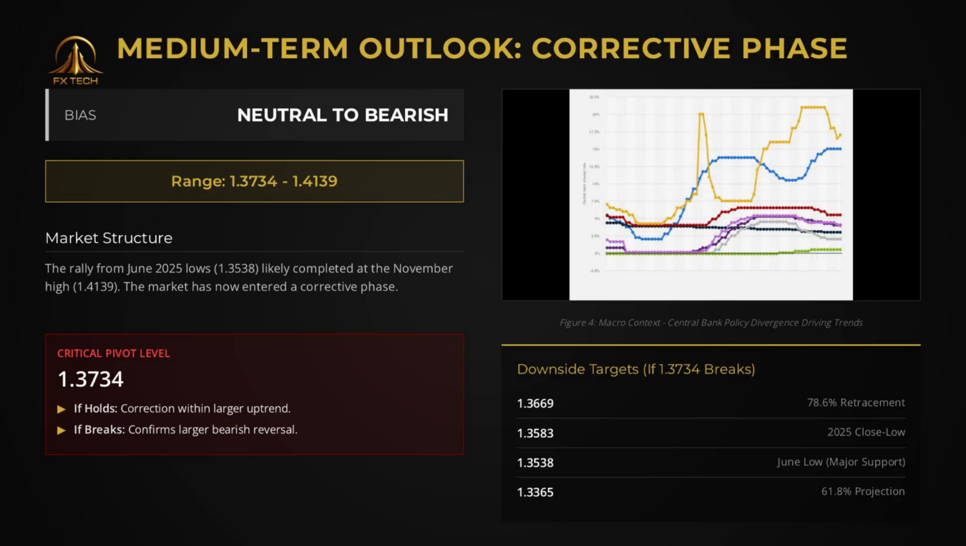Over the next 1 to 3 months, the outlook has shifted from bullish to neutral to bearish. The rally from the June lows appears to have completed, and we are now in a corrective phase. The key level to watch is 1.3734. A sustained break below this level would confirm a larger bearish reversal, opening the door to targets at 1.3669 and even the June low of 1.3538. Until then, expect choppy, corrective price action within the broader 1.3734 to 1.4139 range.